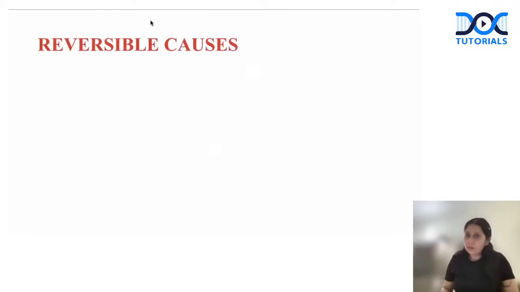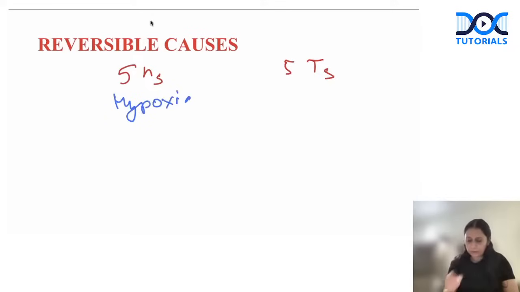Okay. What are the reversible causes of cardiac arrest? For reversible causes of cardiac arrest, we have to remember 5 H's and 5 T's. I know you all must be knowing 5 H's and 5 T's. So what are the 5 H's? Hypoxia is the first one. Then hypovolemia.